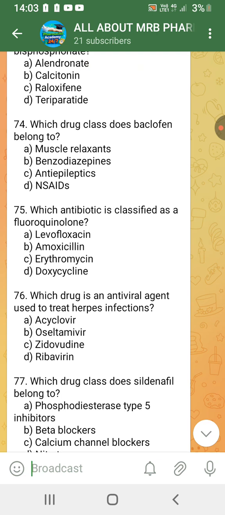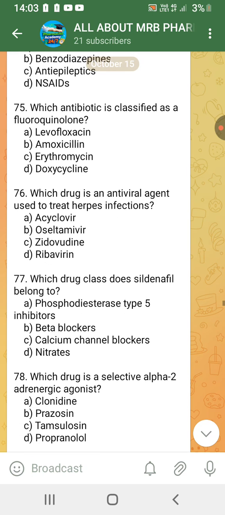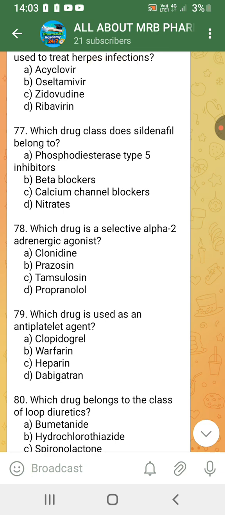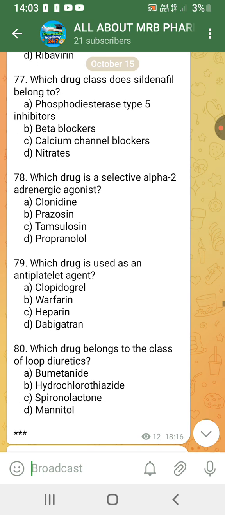Which antibiotic is classified as a fluoroquinolone? Levofloxacin. Which drug is an antiviral agent used to treat herpes infection? Acyclovir. Which drug class does sildenafil belong to? Phosphodiesterase type 5 inhibitor. Which drug is a selective alpha 2 adrenergic agonist? Clonidine.